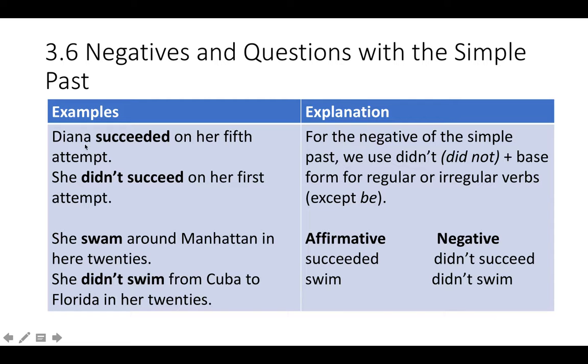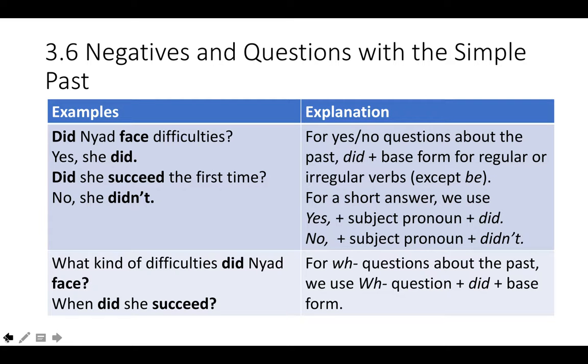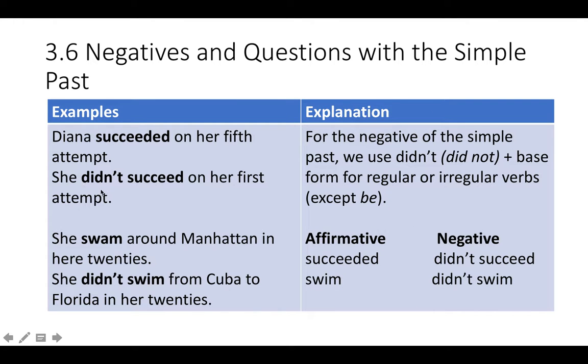So I say for an affirmative statement, Diana succeeded on her 5th attempt. The negative statement has didn't, and then the base form of the verb. You see what happens is this ed, this past information, is now in the didn't. And in the negative form, you've got succeed with no ed. She didn't succeed on her 1st attempt.